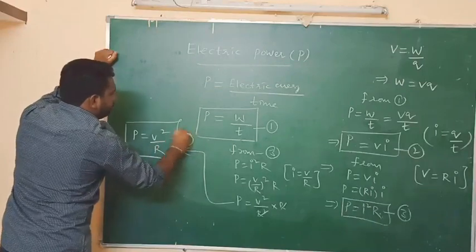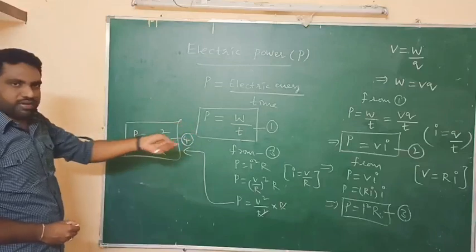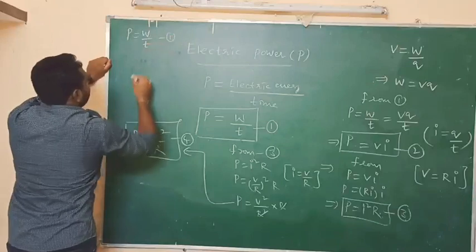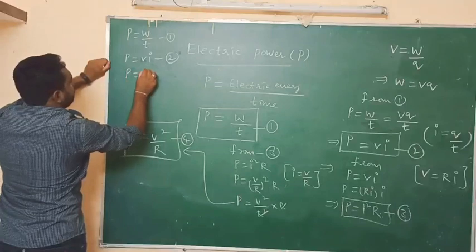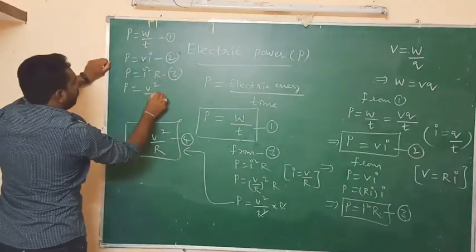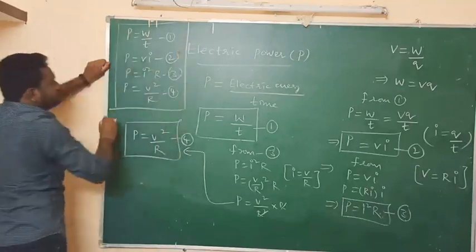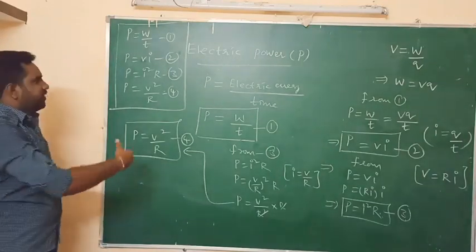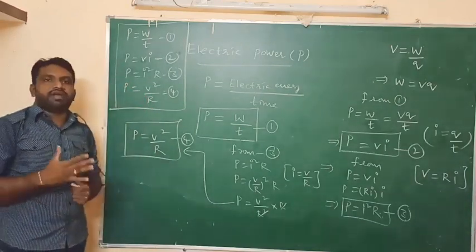So this is the fourth equation. So from all these things, we have four formulas to find the power here. So they are given by P equal to W by t, so this is equation 1. And what is the second equation? P equal to VI, equation 2. And third equation is nothing but P equal to I square R. And the last equation, P equal to V square by R. So we have these four equations to find the power. So they give the relation between power and current and potential difference and resistance and work and time. So these four equations are very, very important to find the electric power.